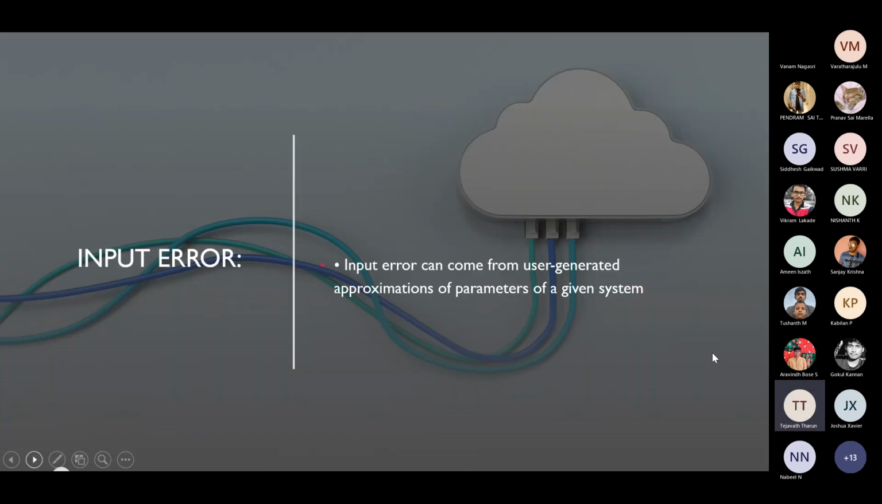And the last one is input error. Input error can come from user-generated approximations of parameters of a given system. So input error is information provided by a user that is not accepted. If you give wrong input, the output will also be wrong. So these are the types of errors used in computational physics. So thank you, and I request Sushma to take over this presentation.